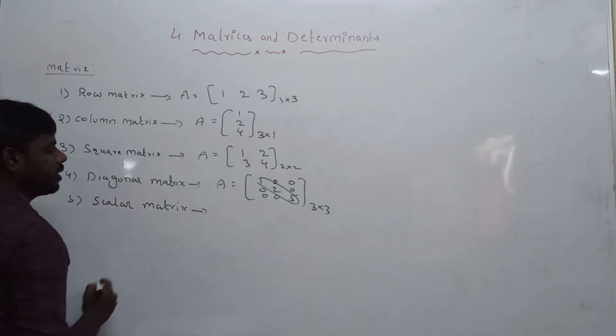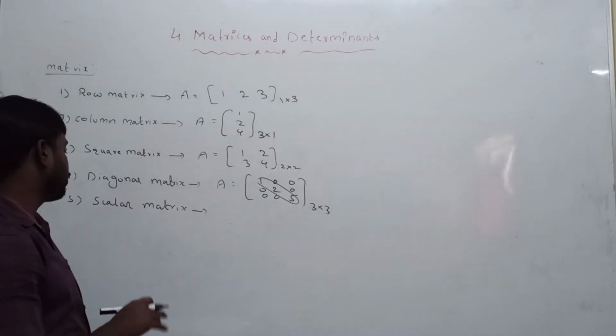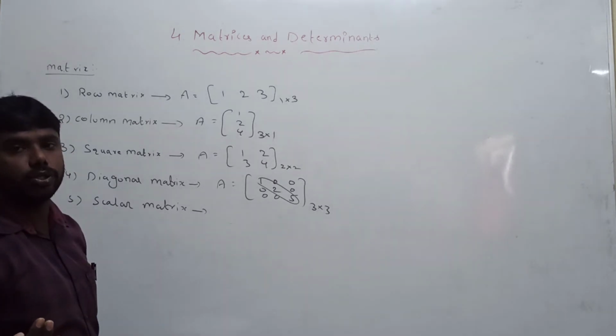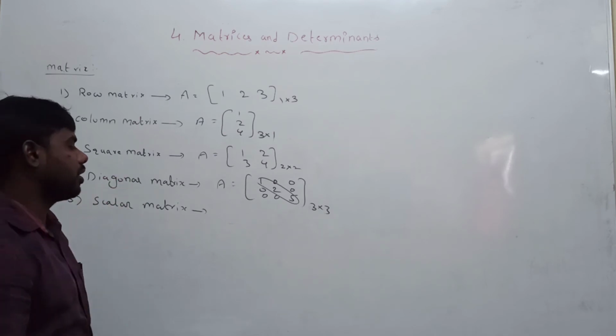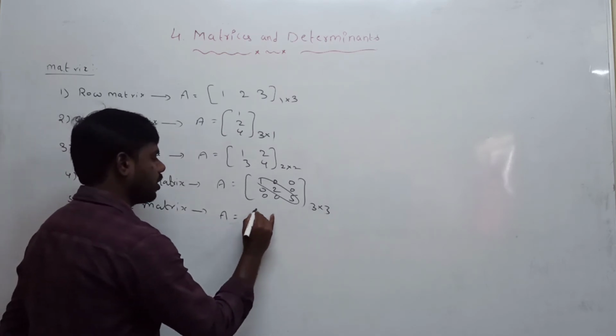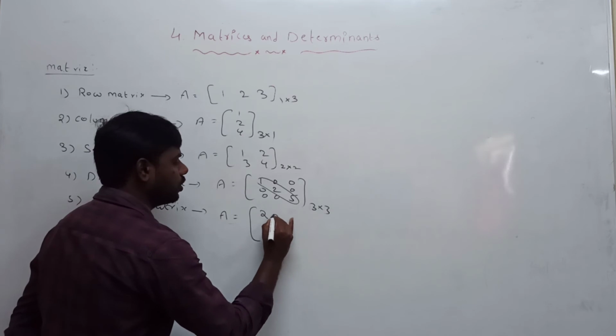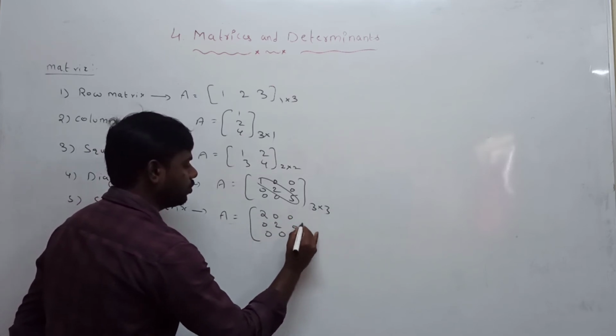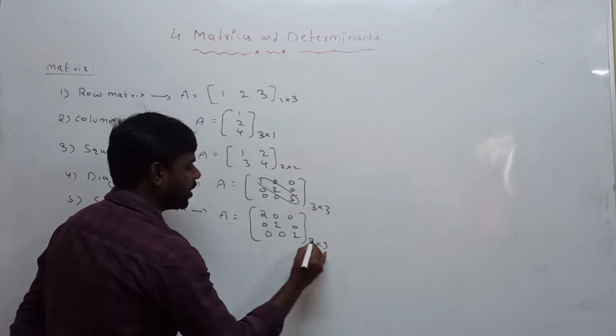Scalar matrix. A diagonal matrix is said to be a scalar matrix if the non-diagonal elements are zeros and the diagonal elements are equal. An example is capital A is equal to 2 0 0, 0 2 0, 0 0 2. This is a 3 by 3 matrix.